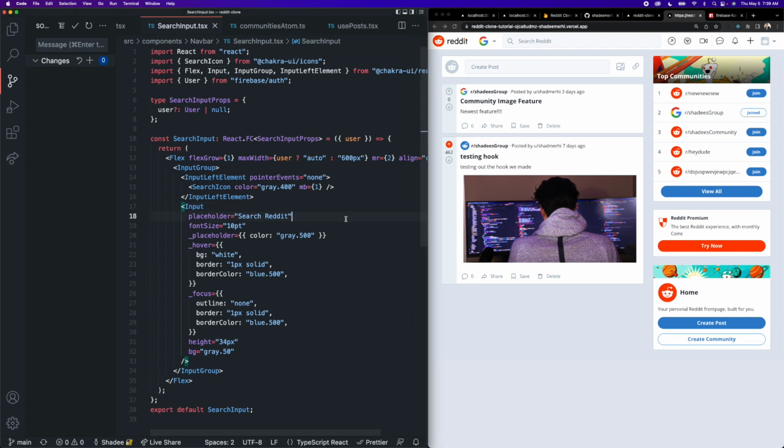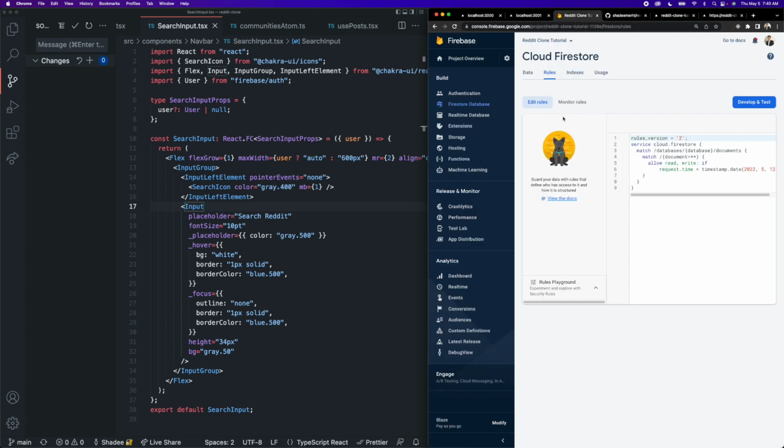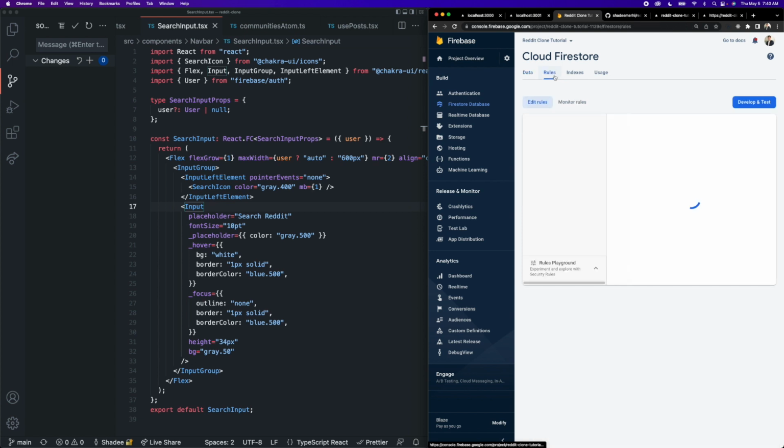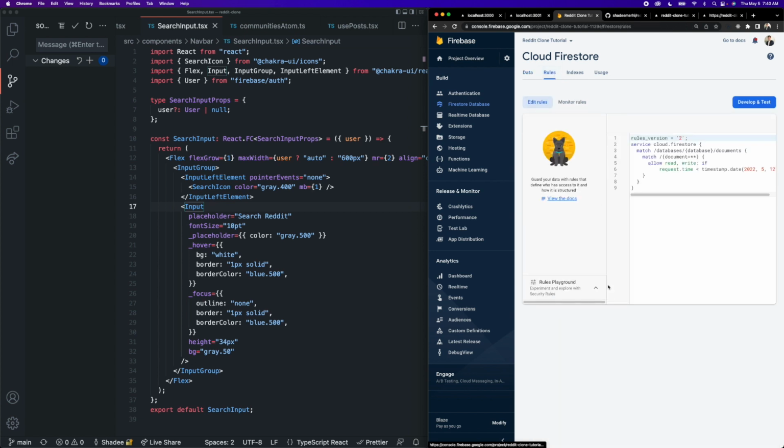So the very last thing that we are going to cover here is going to be Firebase security rules, because now that our application is in production, we want to add some security rules to our database to only allow certain types of users or authenticated users to access certain resources in our database, such as posts, comments. So the way we can implement security rules is we can go to our Firebase project here, and inside of the Firestore Database tab, we can navigate to the rules section, which we have briefly seen before, and we're actually going to write out some rules for our specific documents in our database.